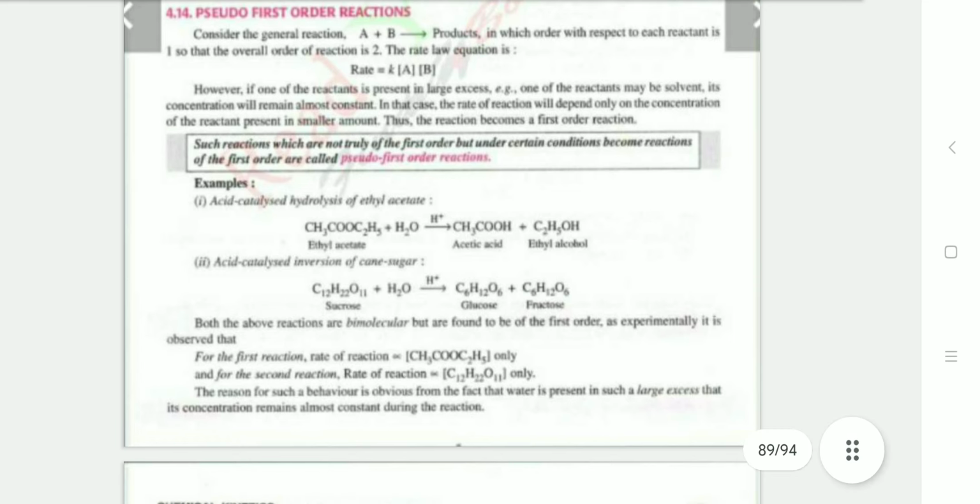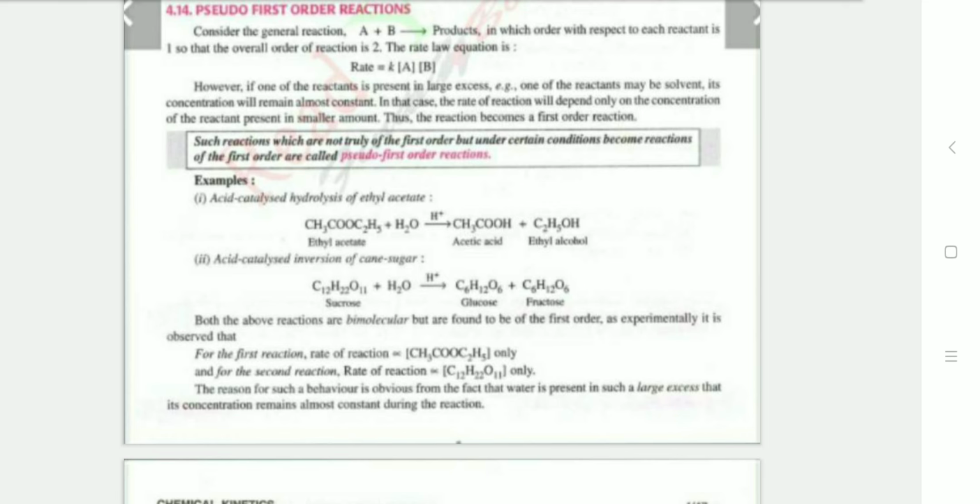Next are pseudo first order reactions. Consider the general reaction A plus B converted into products, in which the order with respect to each reactant is 1, so the overall reaction is second order. However, if one of the reactants is present in large excess, for example the solvent, its concentration will remain almost constant. In this case, the rate of reaction will depend only on the concentration of the reactant present in the smaller amount, and the reaction becomes first order. So reactions which are not really first order but under certain conditions behave as first order are called pseudo first order reactions.